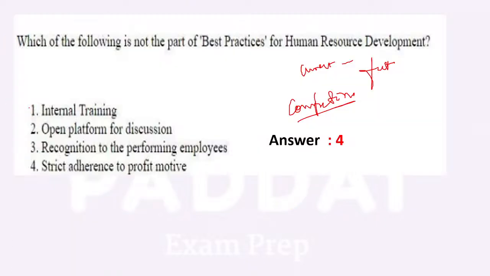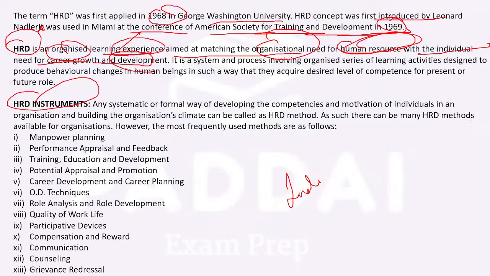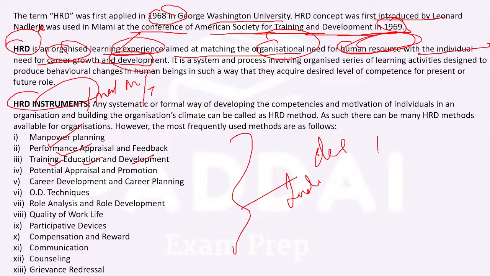Now the question is asking about the best practices. This best practices is nothing but the HRD instruments. These can be mechanisms, methods, or tools. So what are the best, which are universally applicable? Manpower planning, performance appraisal, feedback, training, education. We will study all this in our detailed course which is going on. Those who want to enroll for the detailed course, the course is already going on where everything is being taught in detail. Potential appraisal and promotion, career development, OD techniques, role analysis, role development, quality of work life, participative devices.